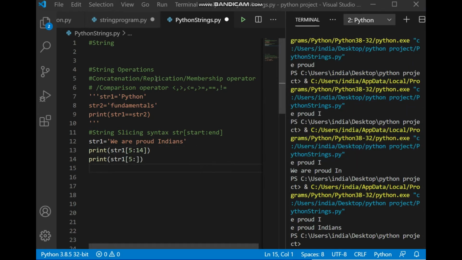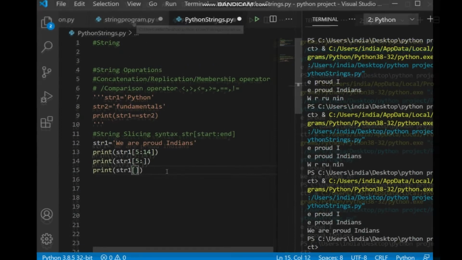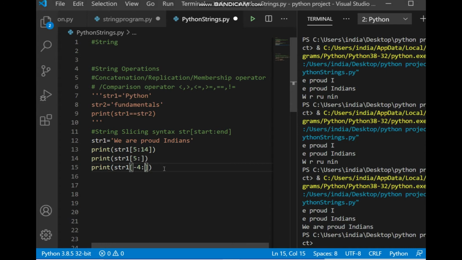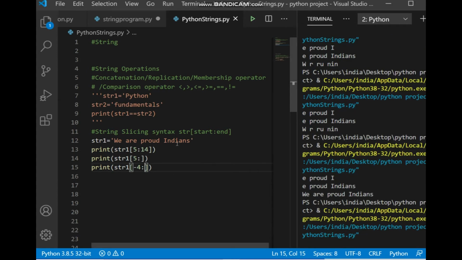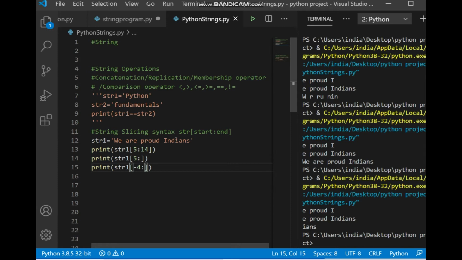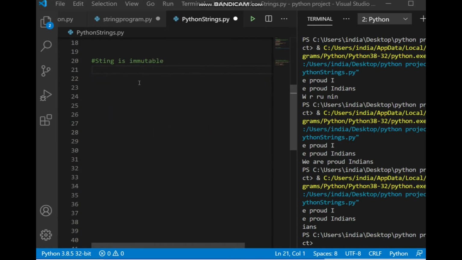Now similarly, if you give the starting point and do not provide the end, it will give you the complete string from 5 till end. You can also use negative indexes, print string -4 colon, from -4 till end. That means it will go in one direction only. -4 is 0 towards this side, left side you cannot come. So from -4 till end, these are the last 4 characters, IANS.